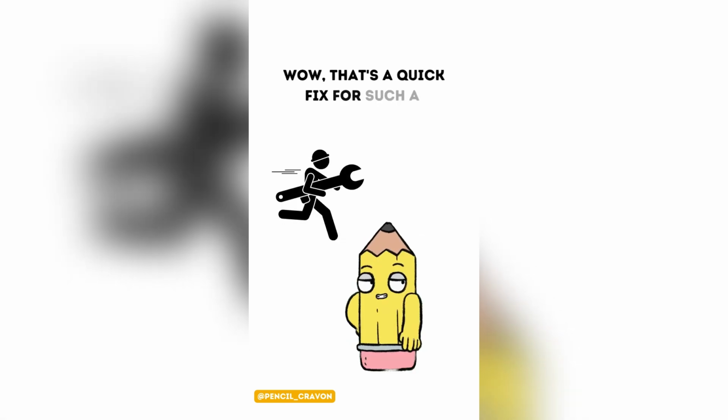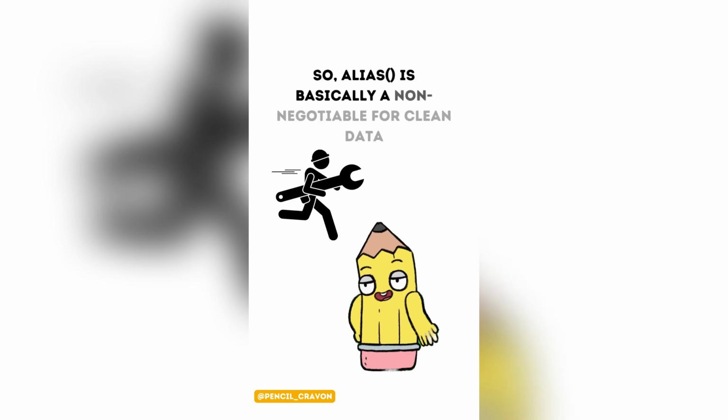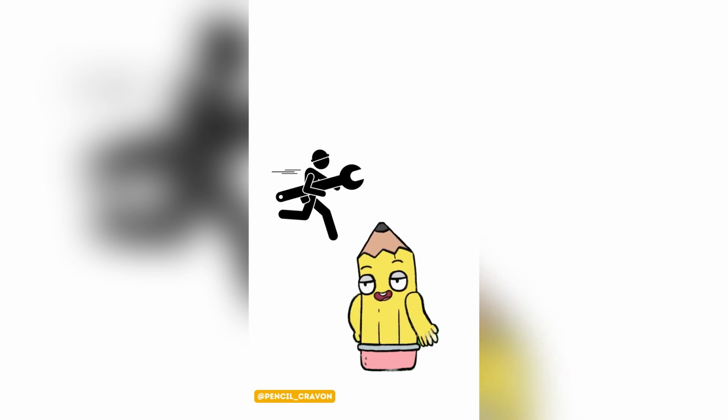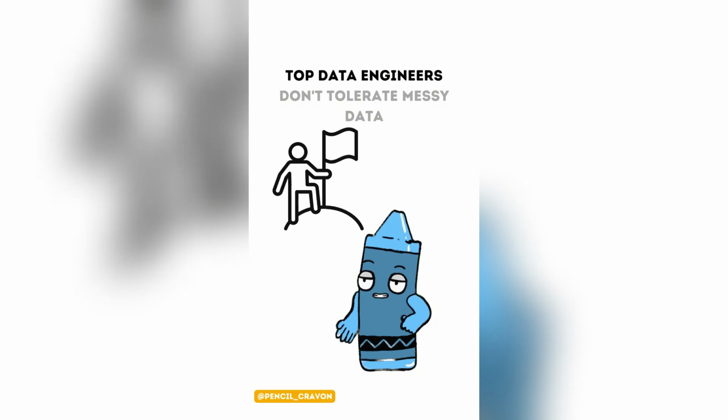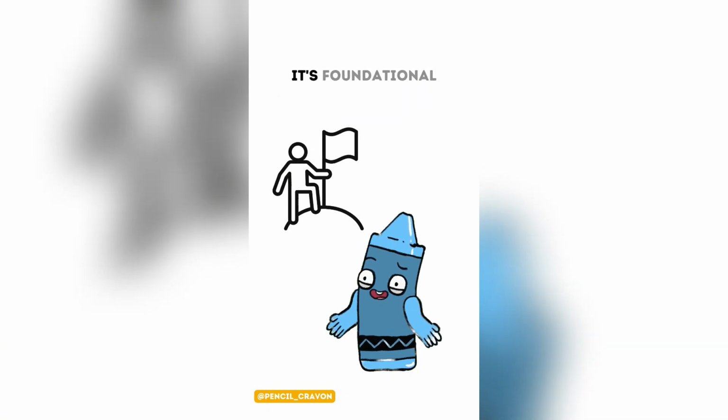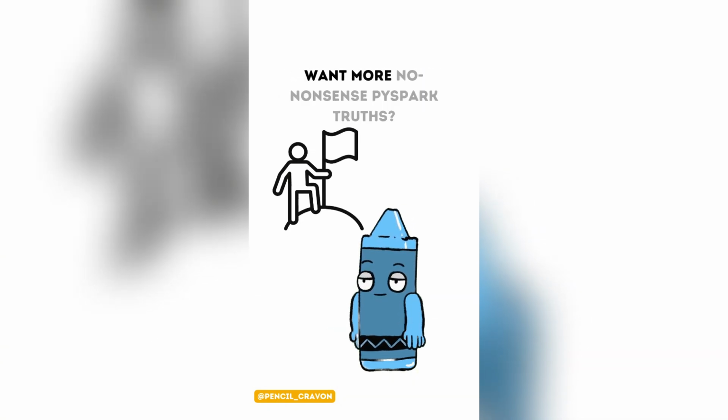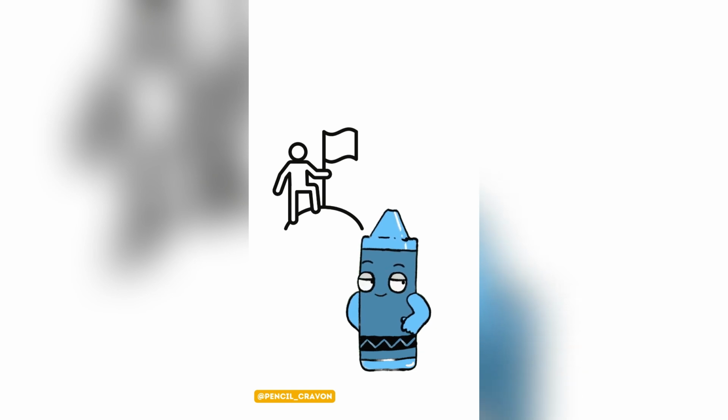Wow, that's a quick fix for such a big potential headache. So, alias is basically a non-negotiable for clean data. You got it. Top data engineers don't tolerate messy data. It's foundational.